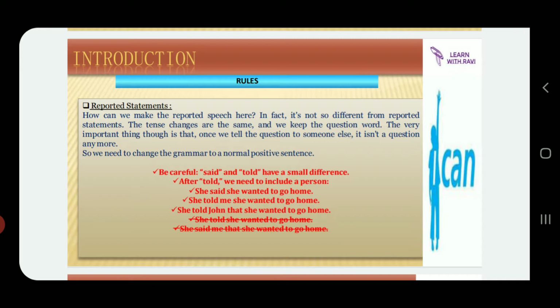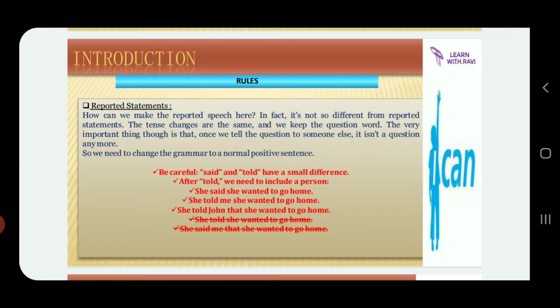In the next example, she told me she wanted to go home. After told, here I've used the word me. She told me, so I'm the second person. The first person is conveying a message to me that she wanted to go home. She told John that she wanted to go home. Again, John is the third person. So this is the difference between said and told.